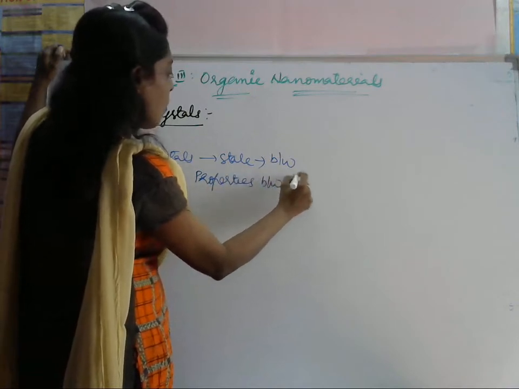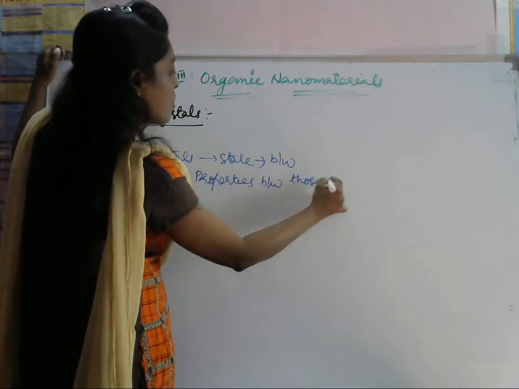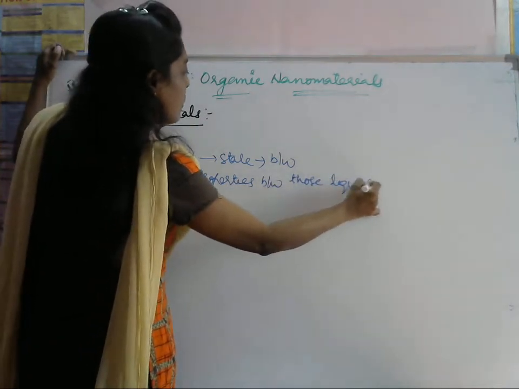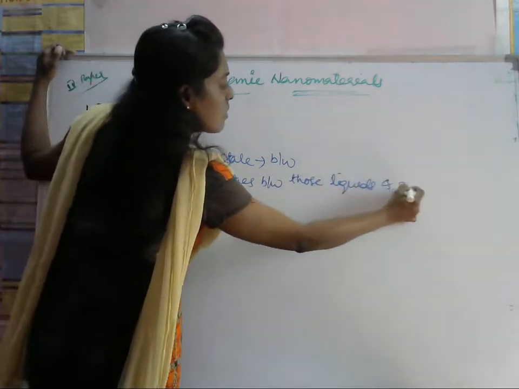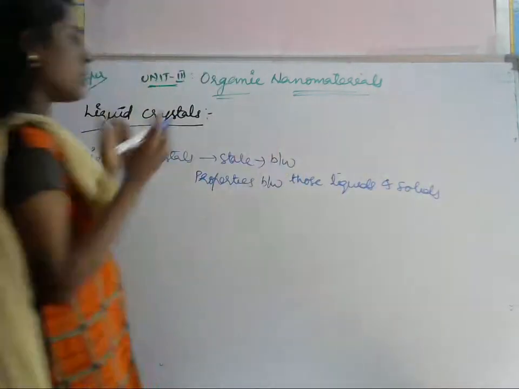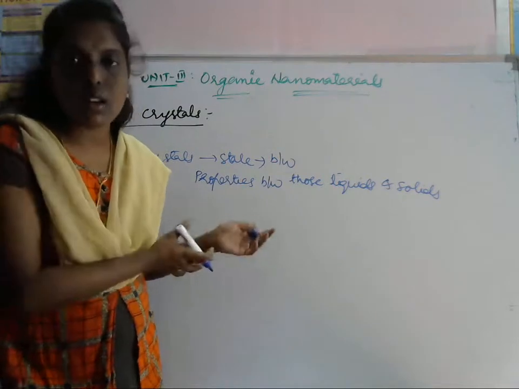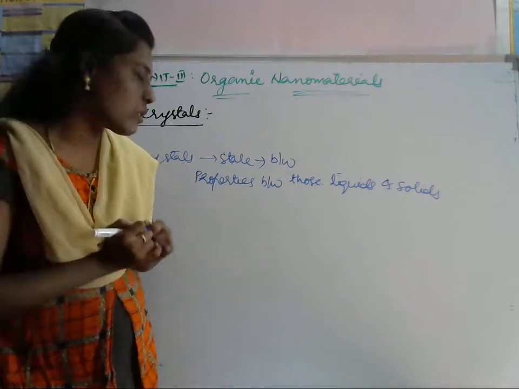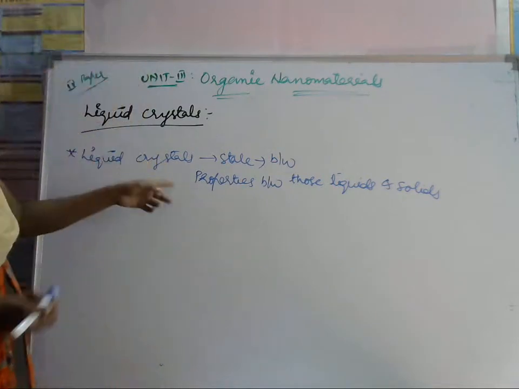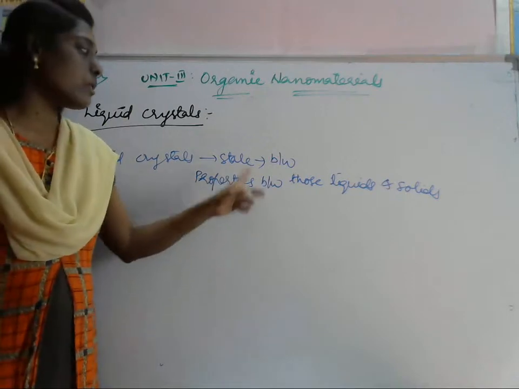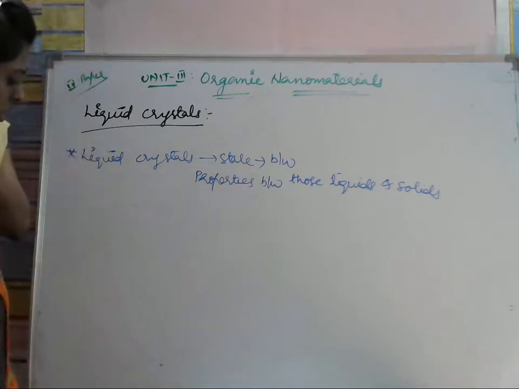This is not a liquid, and this is not a solid. So that's why this is an in-between state.